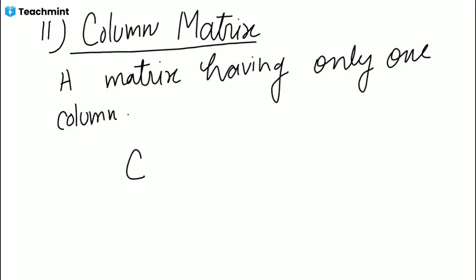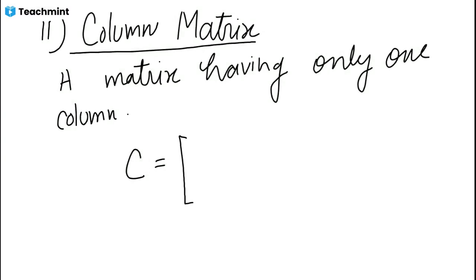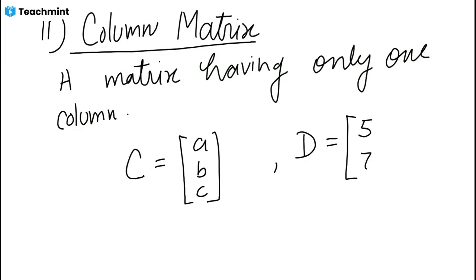For example, matrix C having a single column, with elements A, B, C. Here we have three rows but only a single column. Here we have two rows but only a single column. So these two are examples of column matrices. Okay, got it?